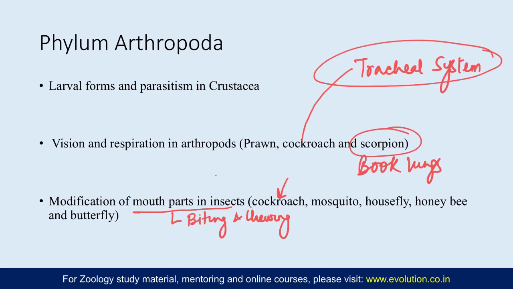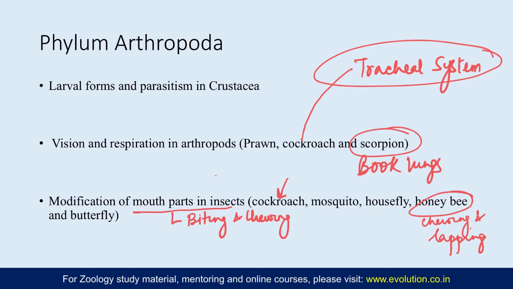All these are the structures of biting and chewing mouth parts, and then in the rest of the insects, these are the structures which modify. So in case of honeybee, it is the chewing and lapping mouth parts. So you need to approach this topic with an idea that firstly you understand the basic biting and chewing mouth parts, and then for other mouth parts you focus on what are the modifications that are occurring in individual structures in all of them.